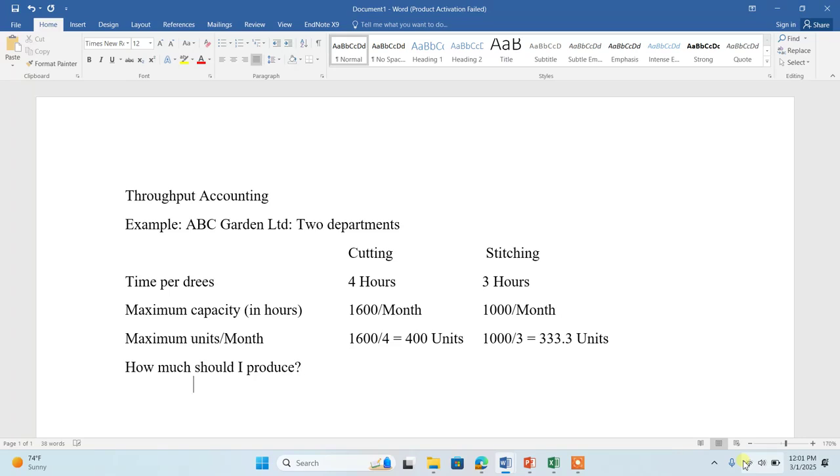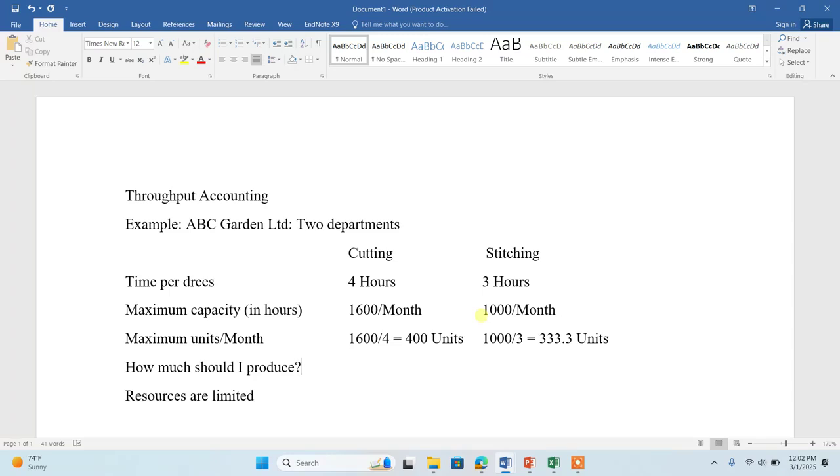In throughput accounting, we believe that if the resources are limited, the decision is based on the stitching department here. The problem is with the stitching department, the limited resource, that is, the number of hours per month.